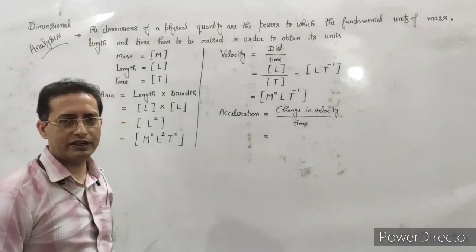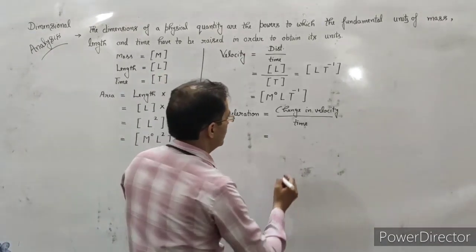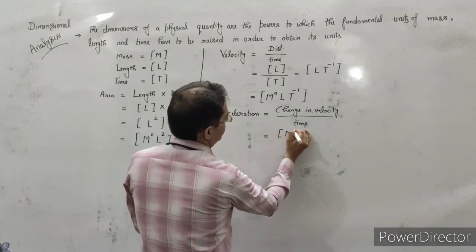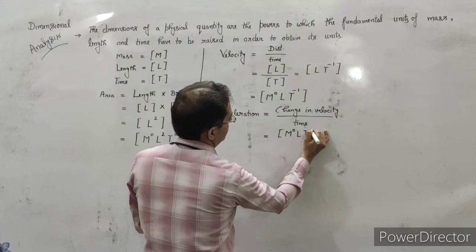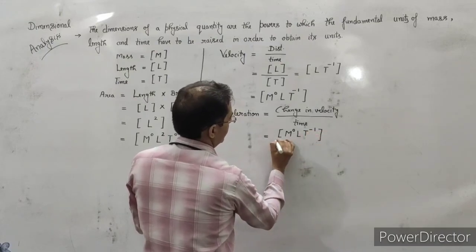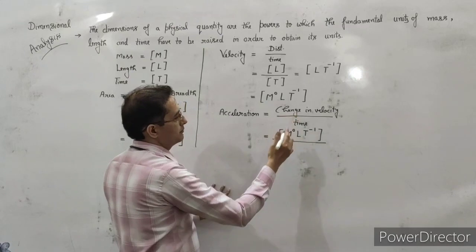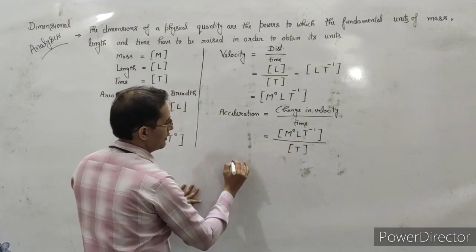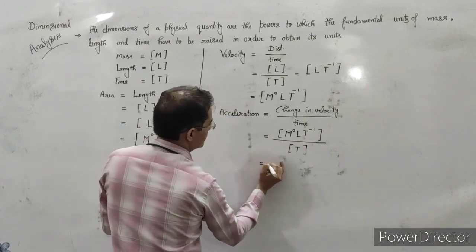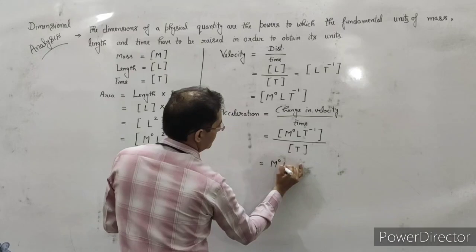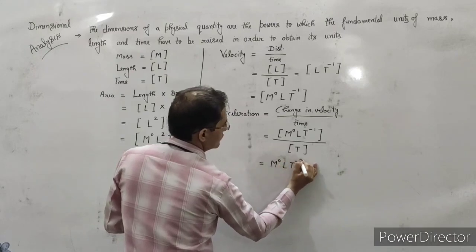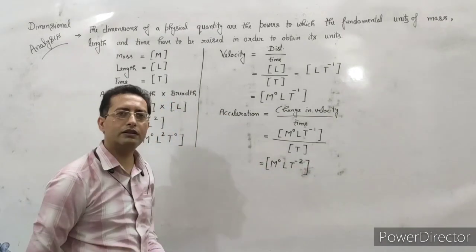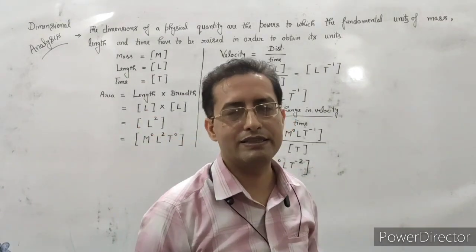The change in velocity will remain the velocity, so we have the dimension of velocity, M0 L T minus 1, in the numerator, and the time T. Again, solve it out. The dimension comes to be [M0 L T minus 2]. In this way we can find the dimensions of other physical quantities very easily.